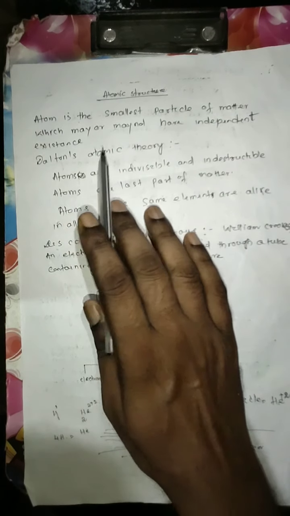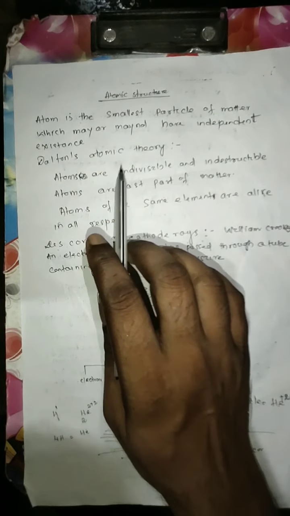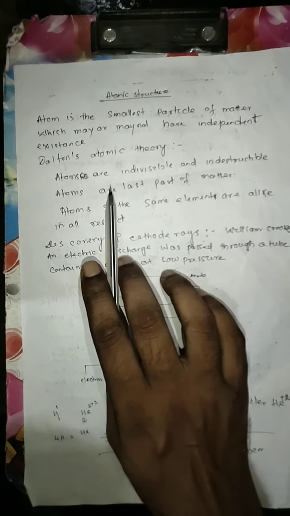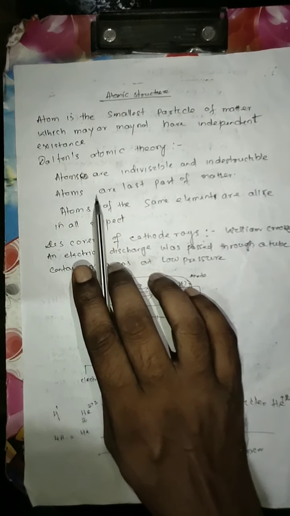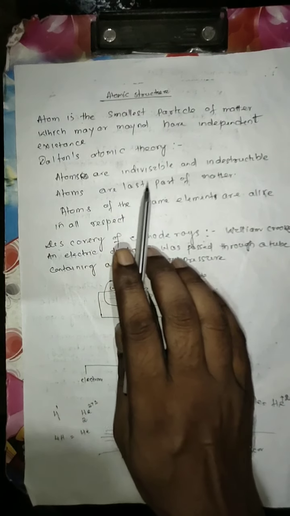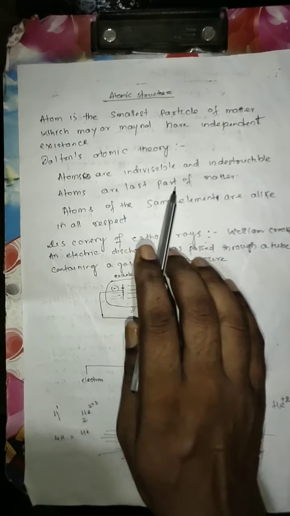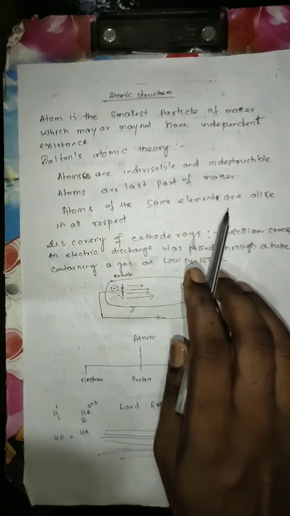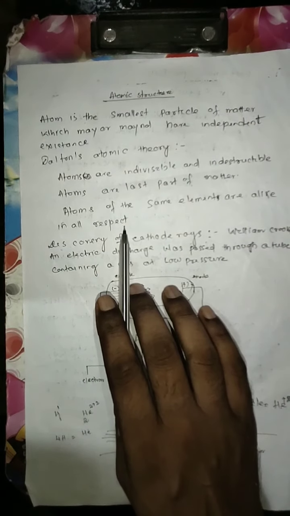First, Dalton gave the atomic theory about atomic structure. So he gave 2 points. First, atoms are indivisible and indestructible. Atoms are the last part of matter. And second, atoms of the same element are alike in all respects.